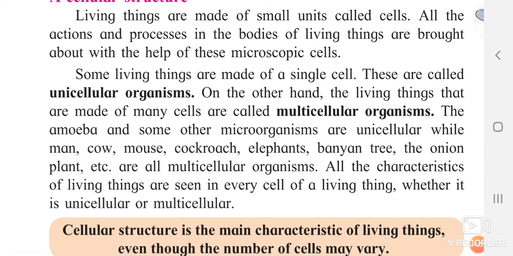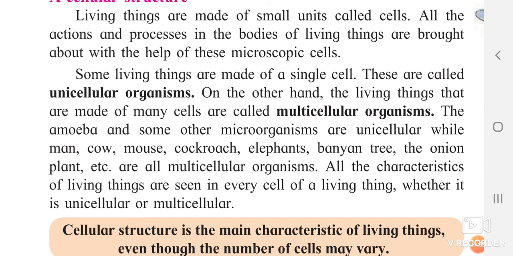All the characteristics of the living things are seen in every cell of the living thing. It's not just in your whole body. These processes go on within each and every cell, and that's why our organs function smoothly. Whether it is unicellular or multicellular, if it is a single cell, that single cell performs all the functions. If it is a multicellular organism, each and every cell carries out the function.